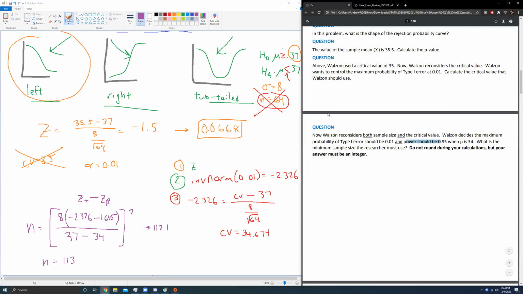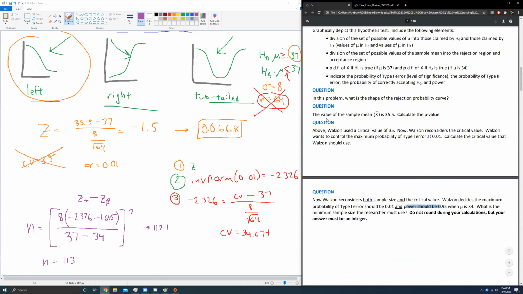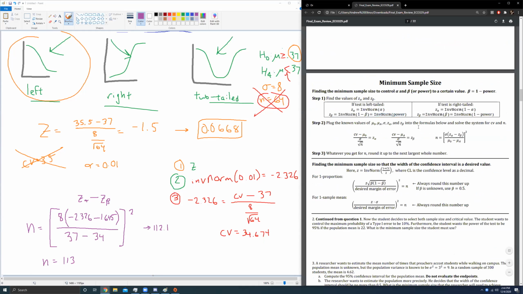So we spent a fair amount of time on that question. We're done drawing. We're done with this giant group 2 question. We're going to move on to group 3. Quick follow-up before we go for it. In the cheat sheet formula, you have the null hypothesis mu minus the alternative hypothesis mu, but we use 34. Is that because the question gives us the new alternative hypothesis?